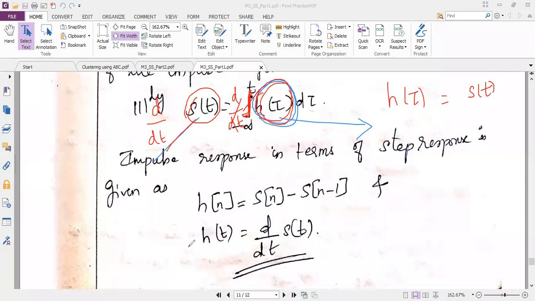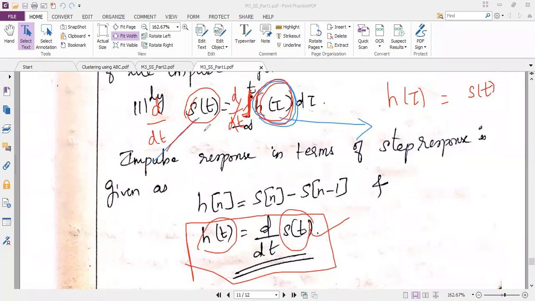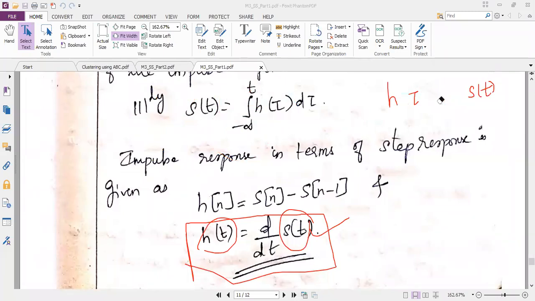So you can see here I am highlighting in the screen. I can write my impulse response in terms of step response like this. So impulse response is equal to differentiation of the step response. And the earlier equation says the step response in terms of impulse response. Please understand the difference between the both.